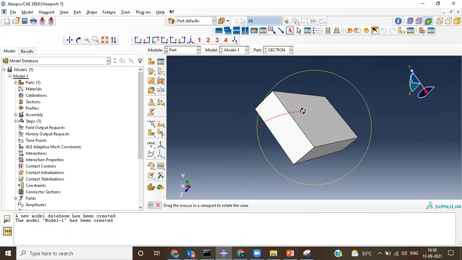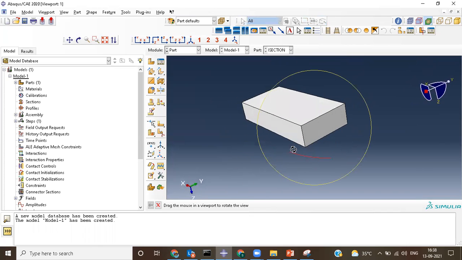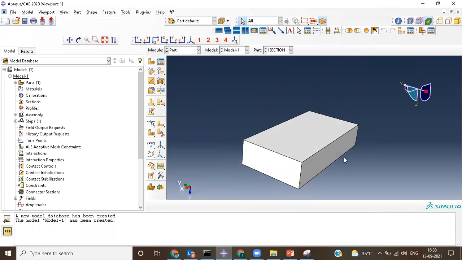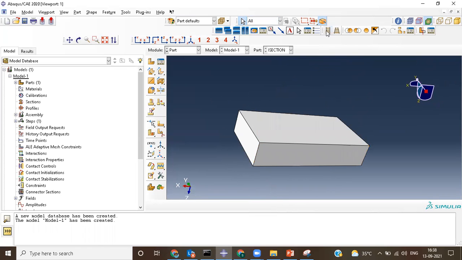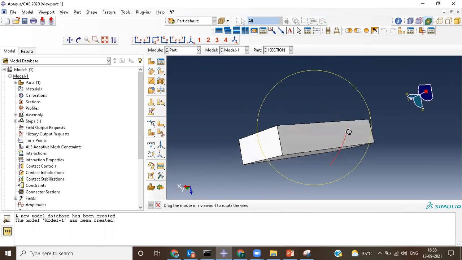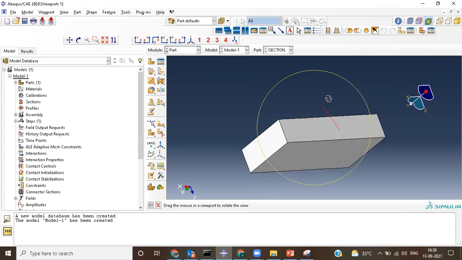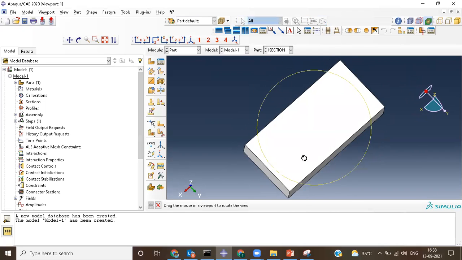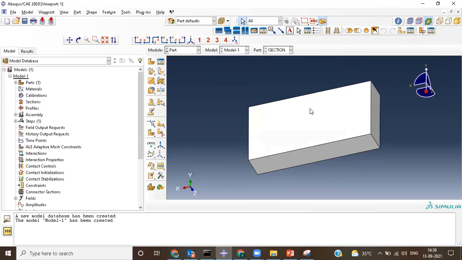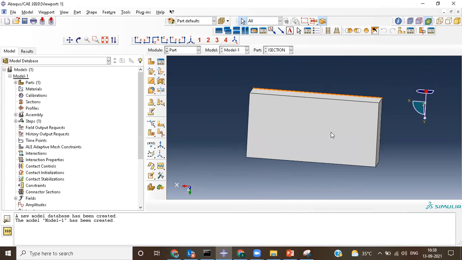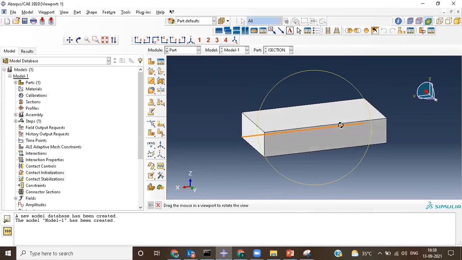Sometimes the model that you see is always in an isometric view, so it's not perfect. To make sure my model is always visible properly, turn on perspective view. Now it's in perspective view. But when I click on this, turn perspective view off, then you can see that the model is in the perfect direction. So you can see this model in its perfect form.